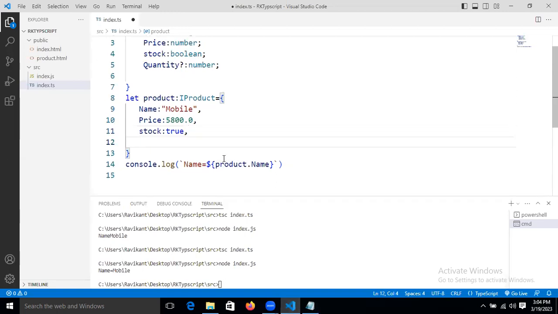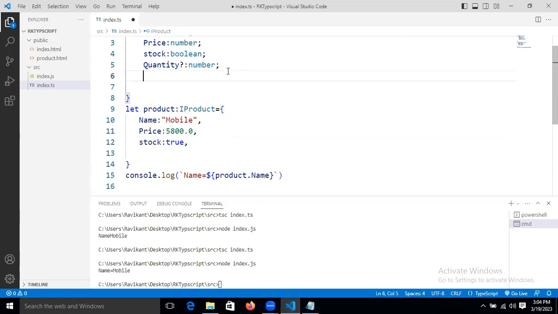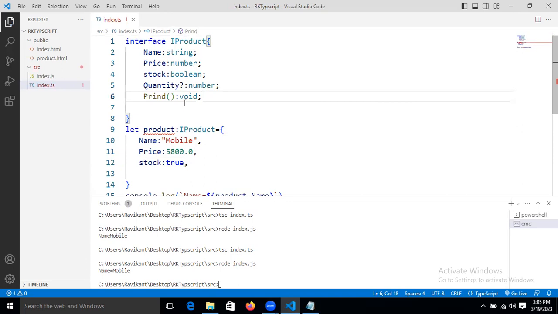So function is nothing but, if we are taking, let's take print. That is the function, and the return type we will take as void, right? Return type we will take as void. This is the abstract function declaration in the interface in TypeScript.